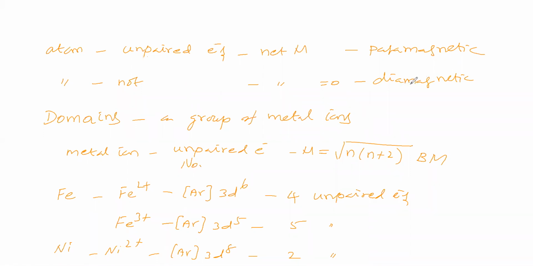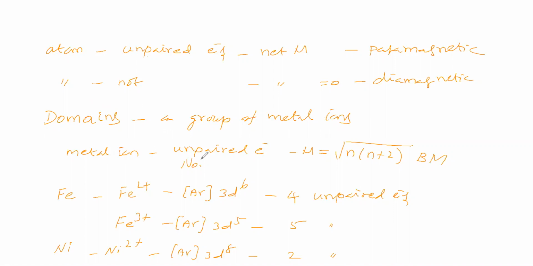So some other magnetism is there, suppose ferromagnetism, antiferromagnetism, ferrimagnetism. To explain that, we want domains. So using domains only, we will explain ferromagnetism, antiferromagnetism and ferrimagnetism. So we are considering domains. What is meant by domains? Domains means a group of metal ions. So first we will take a metal ion.